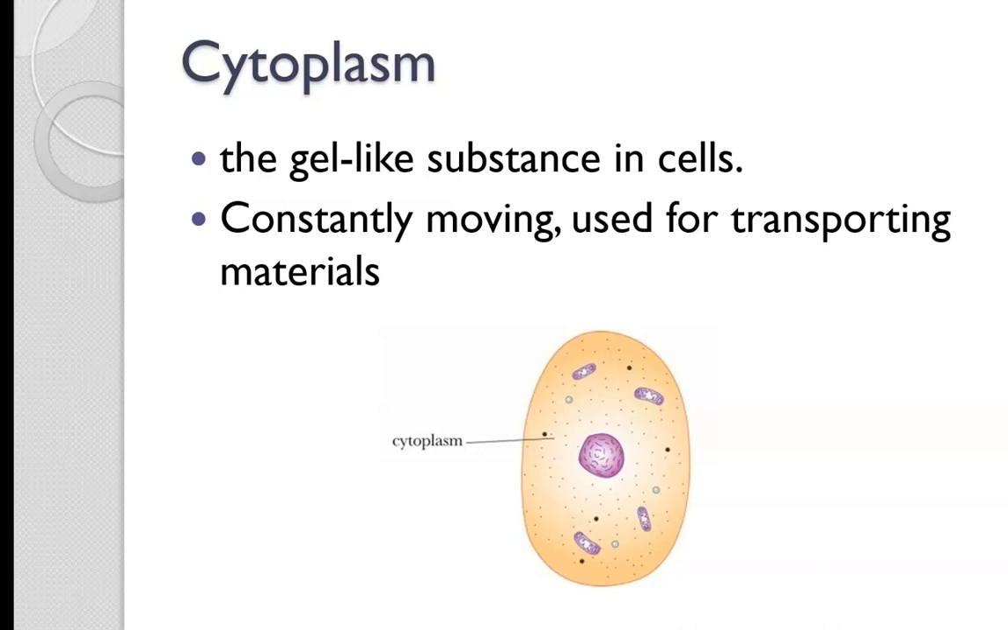All right, and then cytoplasm. Cytoplasm is the gel-like substance in cells, and it's constantly moving. It's used for transporting materials. So that is the last organelle, and cytoplasm is found in all cells.